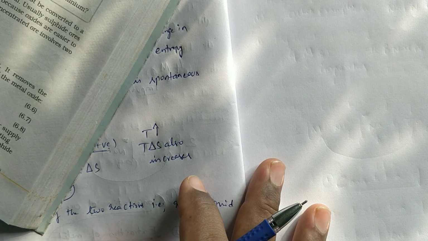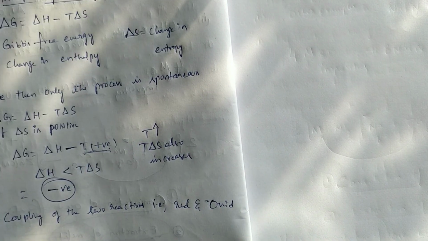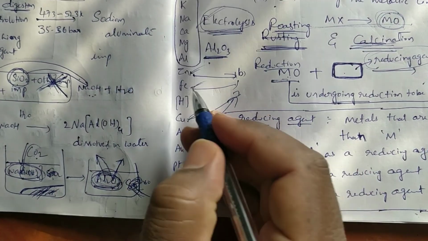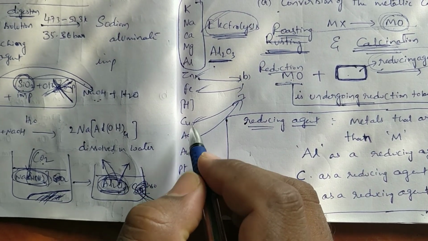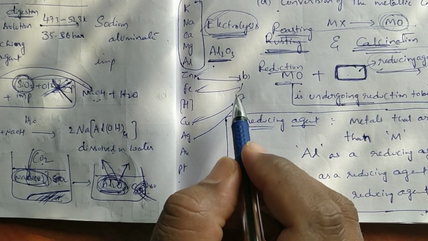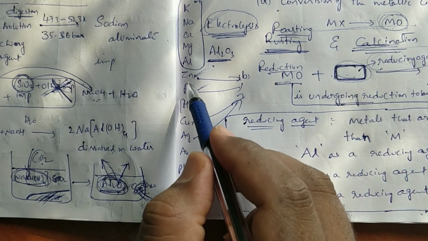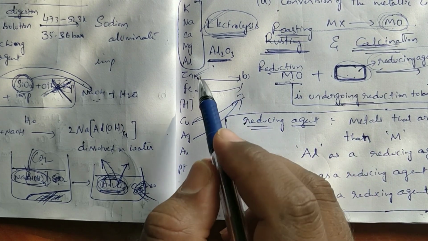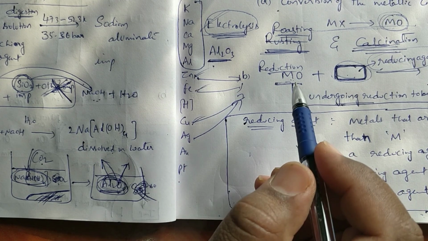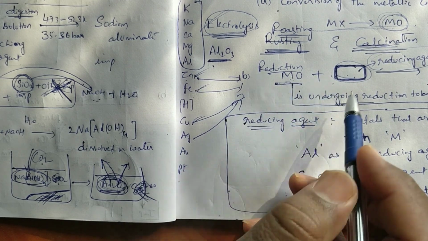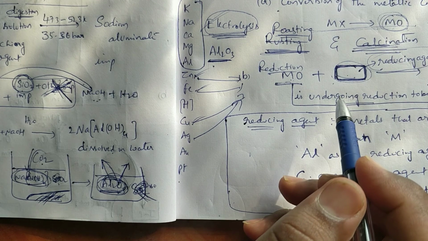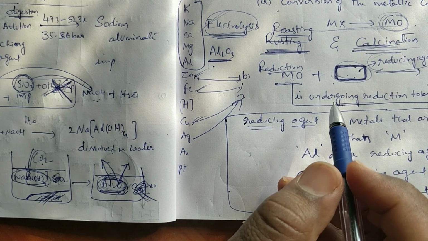For moderately reactive metals, thermodynamic principles, normal heating methods. For normal metals like zinc, iron, copper, by using heat energy, means in presence of reducing agent and heat energy, we will convert the oxides to metals. That is called thermodynamic principles we applied.